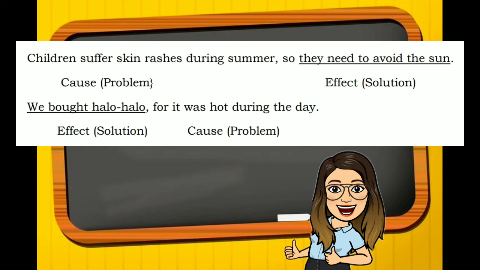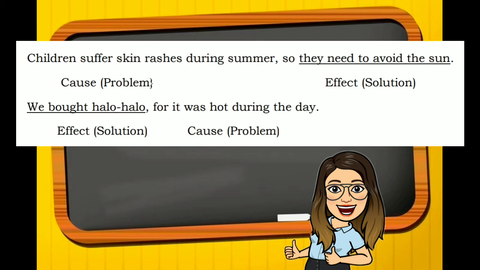You will notice that the two sentences above are originally examples of compound sentences showing a cause and effect relationship. However, they are a special type of cause and effect relationship because the cause happens to be a problem and the effect also happens to be the solution.